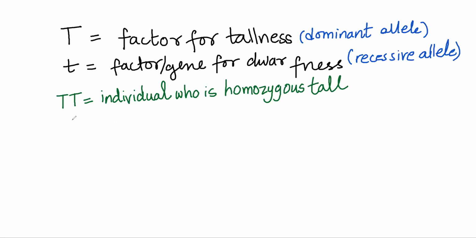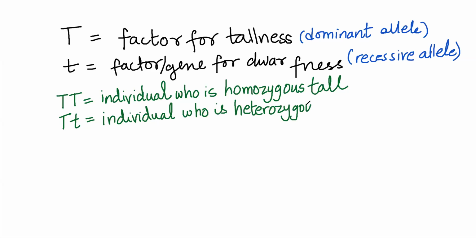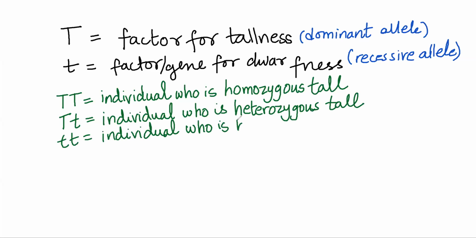Capital T, small t is an individual who is heterozygous tall. And small t, small t is an individual who is homozygous dwarf. So this is all related to pea plant.